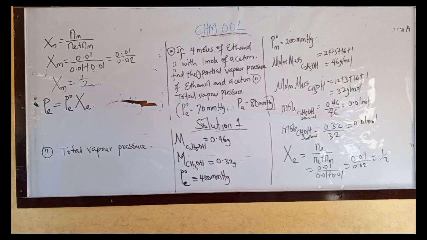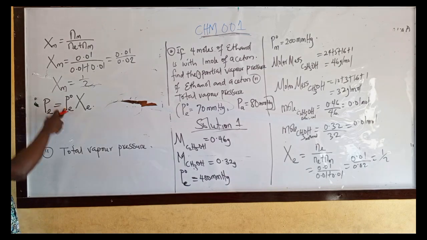Take note of that. Partial vapor pressure of ethanol equals what? Vapor pressure of pure ethanol, P naught E. This one is partial vapor pressure of ethanol in the solution.